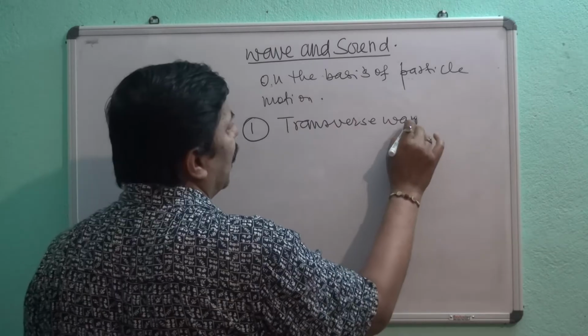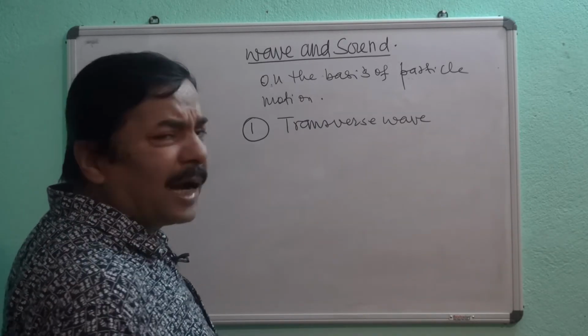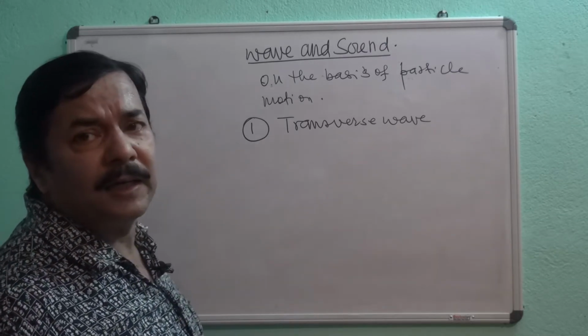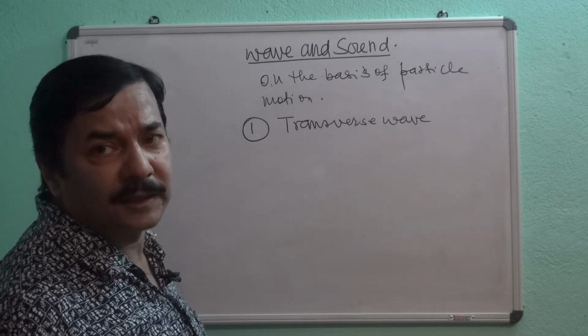transverse wave. Transverse wave is basically that wave motion in which the velocity of particle is perpendicular to the wave velocity, the wave propagation direction.